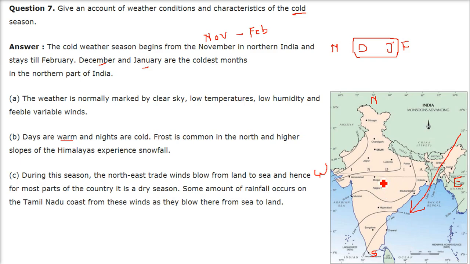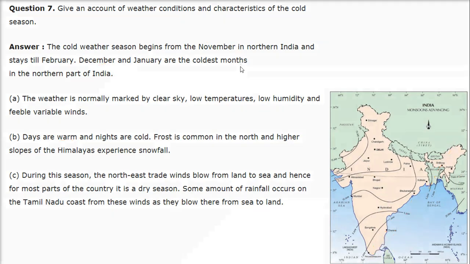So most of the country has a dry season. But when it reaches the Coromandel region, that is the Tamil Nadu region, in the time of the cold season, because now they have attained moisture from the ocean, which is not very warm, the Tamil Nadu coast gets some rainfall here at the Coromandel region.